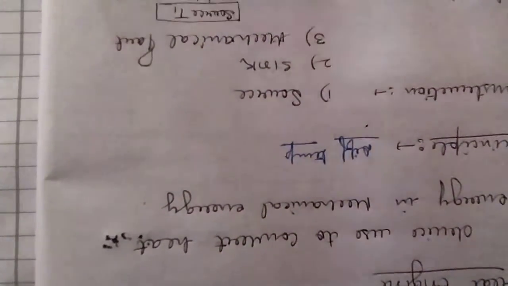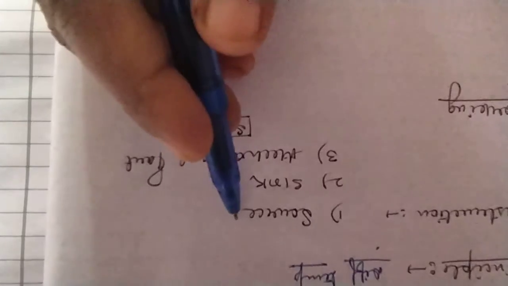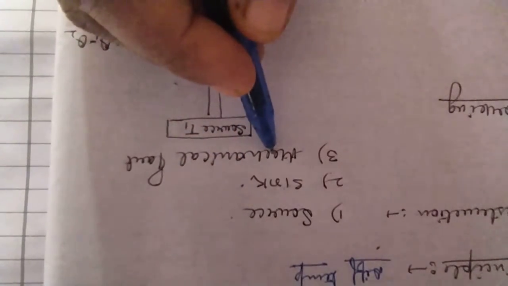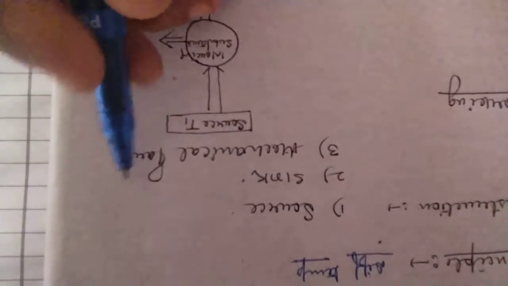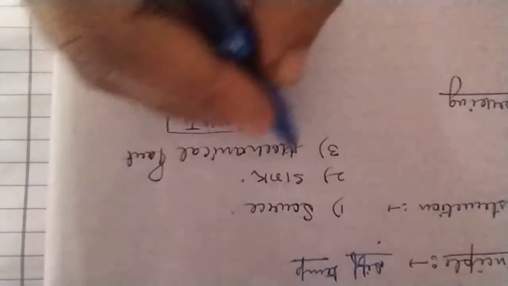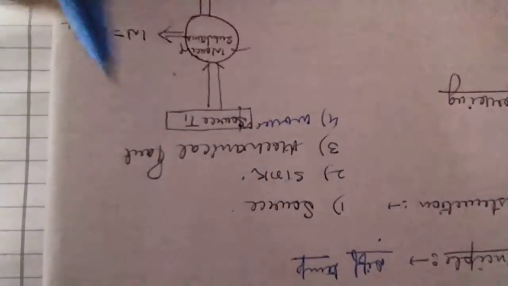Now construction. There are three parts: number one is the source, second is the sink, and third is the mechanical part. One more thing here is the working substance.